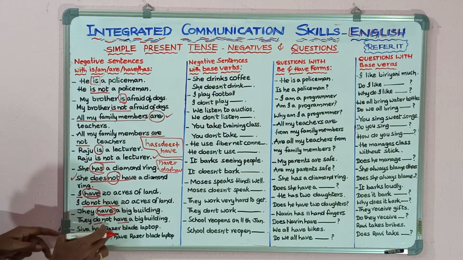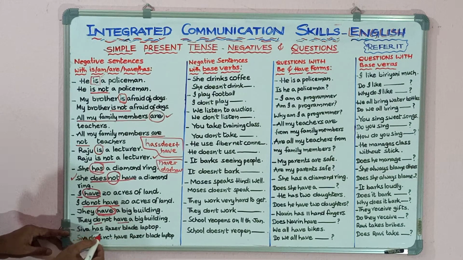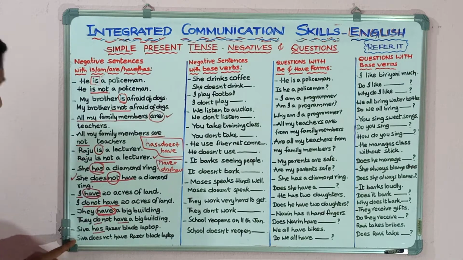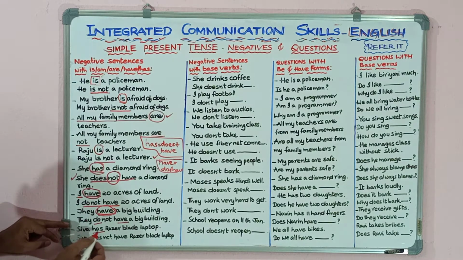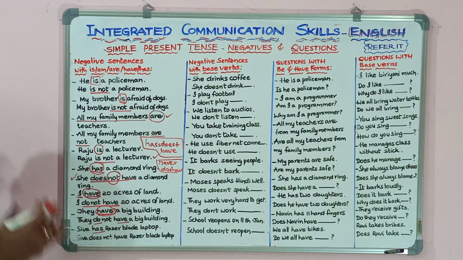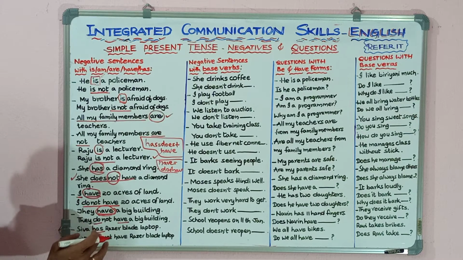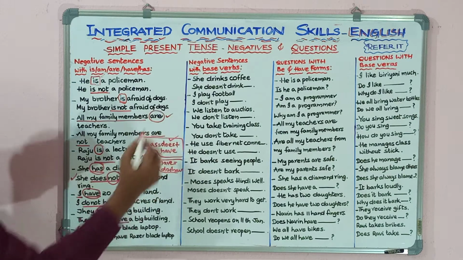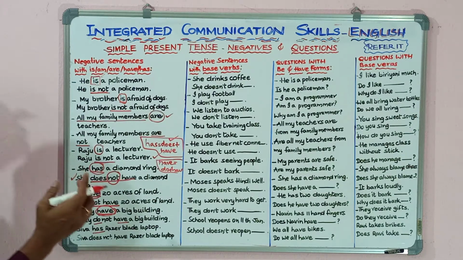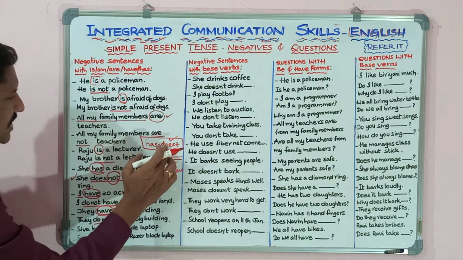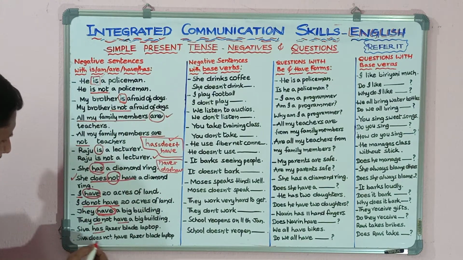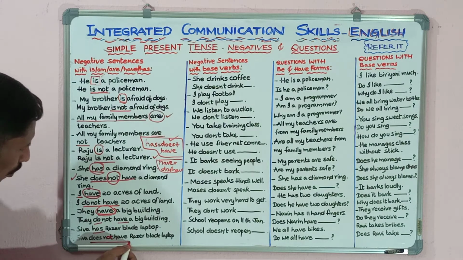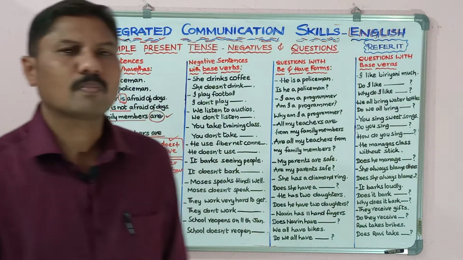Shiva has razor blade laptop. So I used here has. Why? Because Shiva is singular number and third person, I used has. Shiva has razor blade laptop. So when you try to make a negative sentence for this, has is nothing but does plus have. Then simply add not between does and have. Then it will become Shiva doesn't have. Shiva doesn't have razor blade laptop.